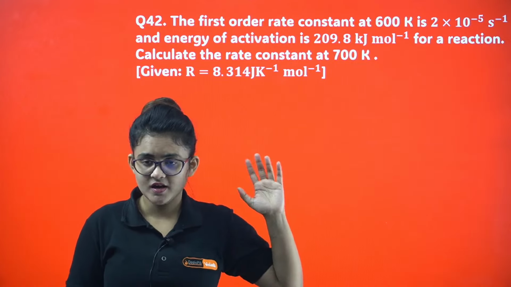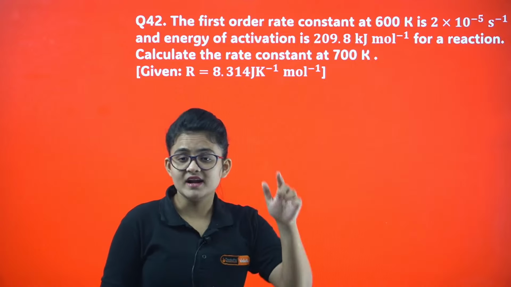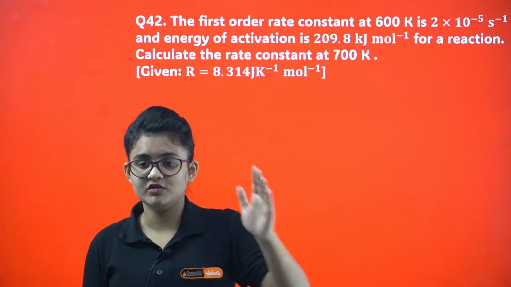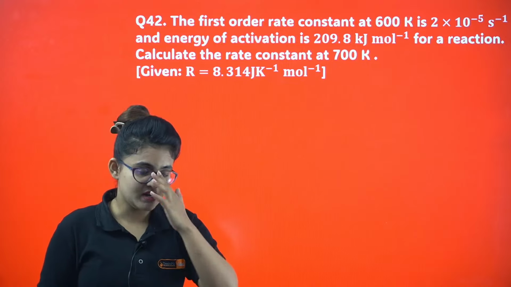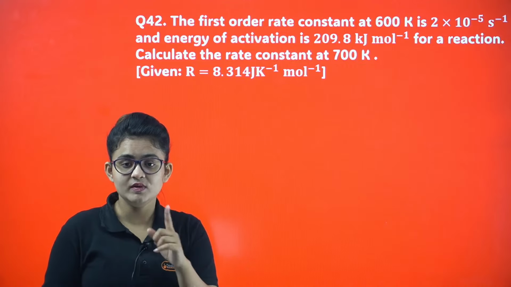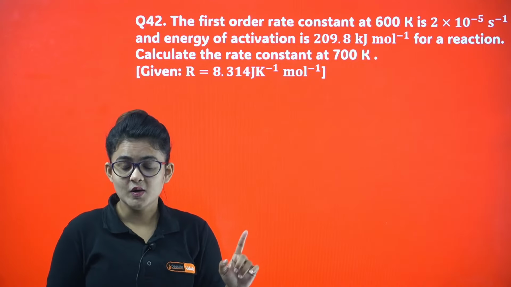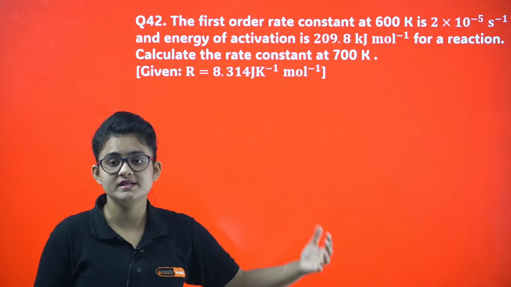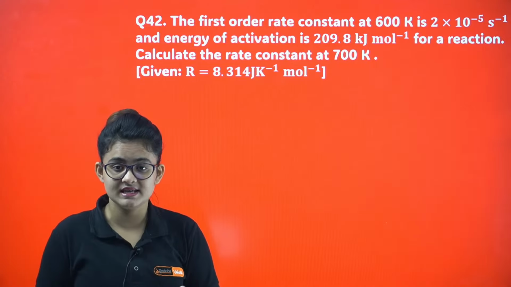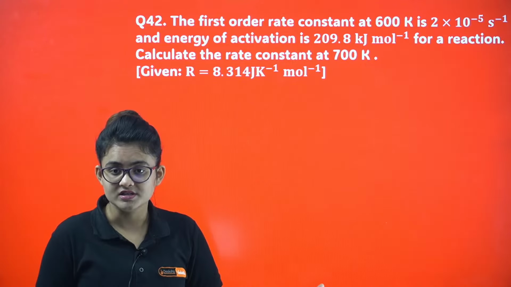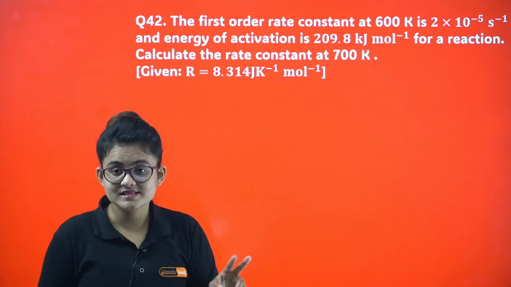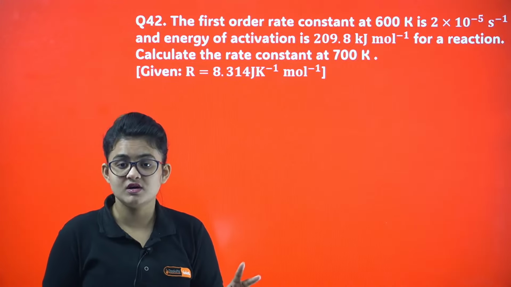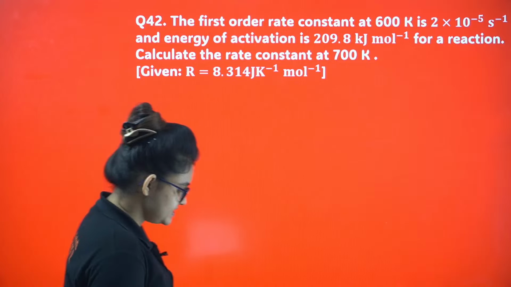Make sure that you write the Arrhenius equation properly, because that itself will give you 1 mark, and proper substitution will give you another 1 mark. So why waste 2 marks? Maybe I make some mistake in the calculation and in the unit, but make sure you are at least securing 2 marks out of it. Okay, let's proceed.